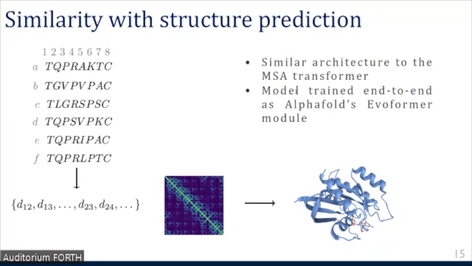And indeed, we're using a similar architecture to the MSA transformer, which was employed for protein structure prediction, whereas we're using a different training procedure, namely our model is trained end to end and not with a masked language pre-training task. More similarly to how AlphaFold's Evoformer module is trained.